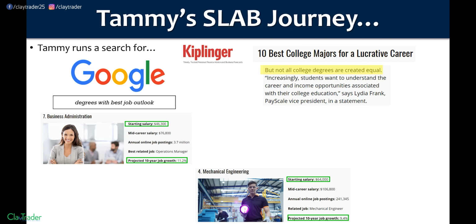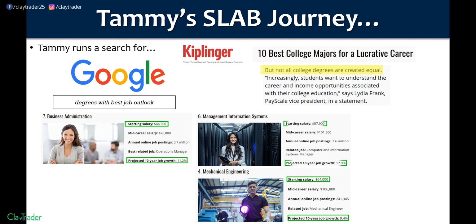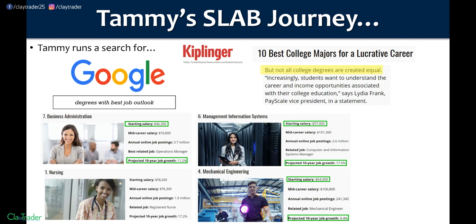All right, not quite as good as business administration, but hey, there is still job demand, and over the next 10 years it's still projected to grow, and that's always a good thing. Shrinking job growth areas are not something that is very encouraging. Starting salary, $64,000. And then management information systems kind of catches her eye. Step 1, oh wow, 17.9%. That really catches her eye. Starting salary, okay, $57,900. And then nursing, step 1, projected job growth, all right, 17.2%. Okay, solid. And then starting salary, $58,200.